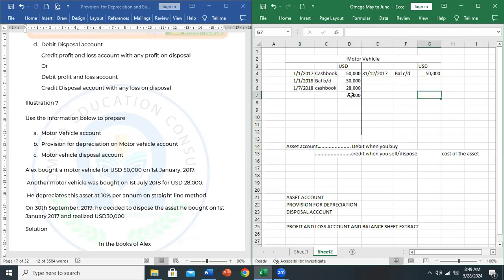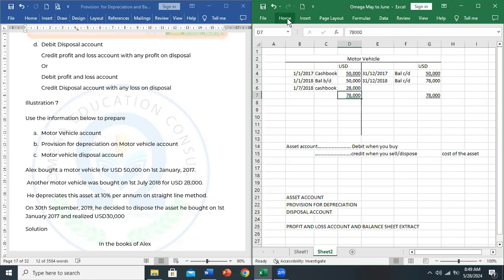With the debit side being more than the credit side, we are going to put our carry down here for 2018, which happens to be 78,000 as well, using the closing date for the year 2018, which is 31st December 2018. Always remember to make your totals look nice.